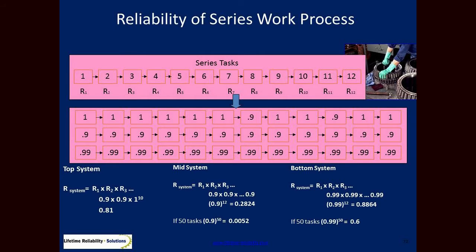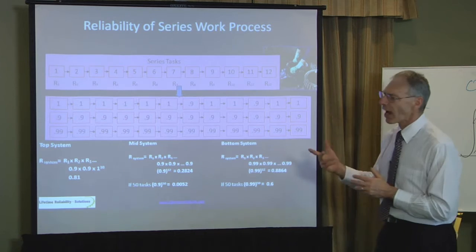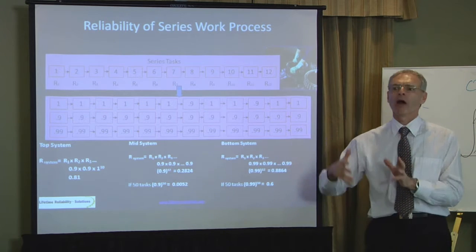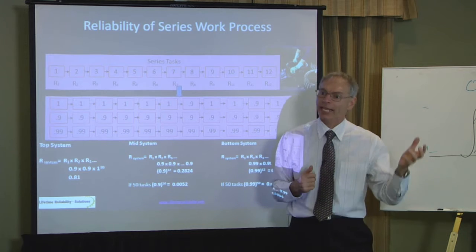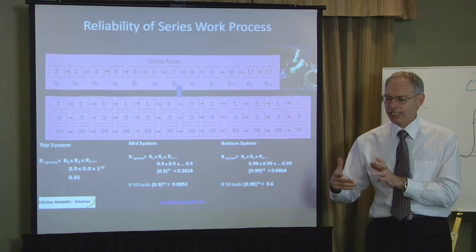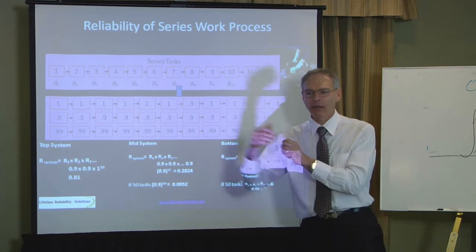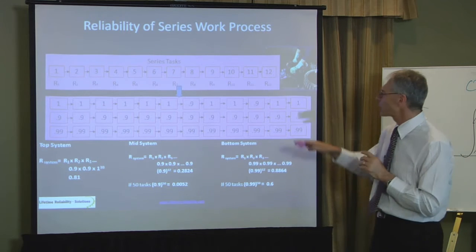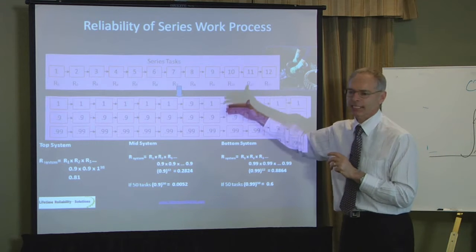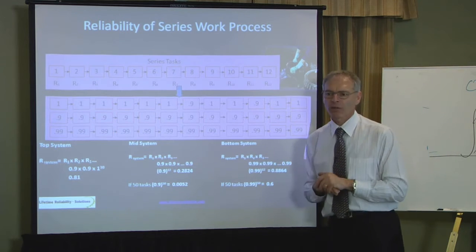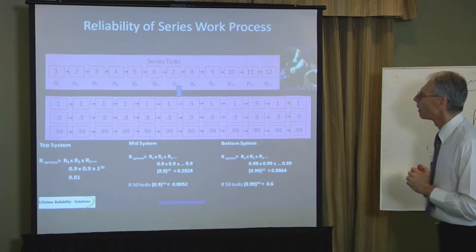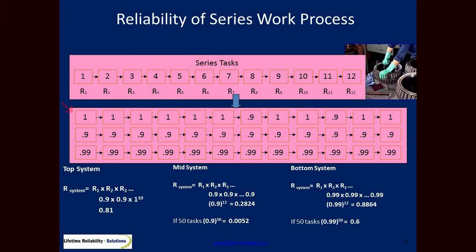So 0.9 reliability. Now, I've got to be careful here. This reliability is not the same reliability as it is with machinery. This is a chance of an error, which isn't the same as a chance of failure. An error does not necessarily go to failure. If I make a mistake, it doesn't mean I will actually break something. It means there's a chance that mistake will lead to a breakdown, but it doesn't mean it will actually happen. So this reliability I talk about here is the chance of success in these tasks, not the same as machine reliability. Nonetheless, we can play with the numbers because the message is still pretty clear.